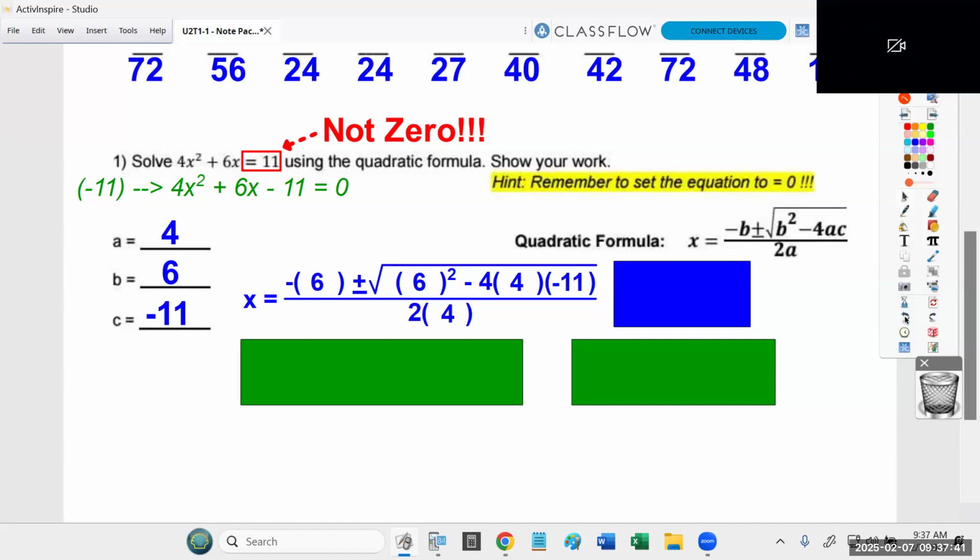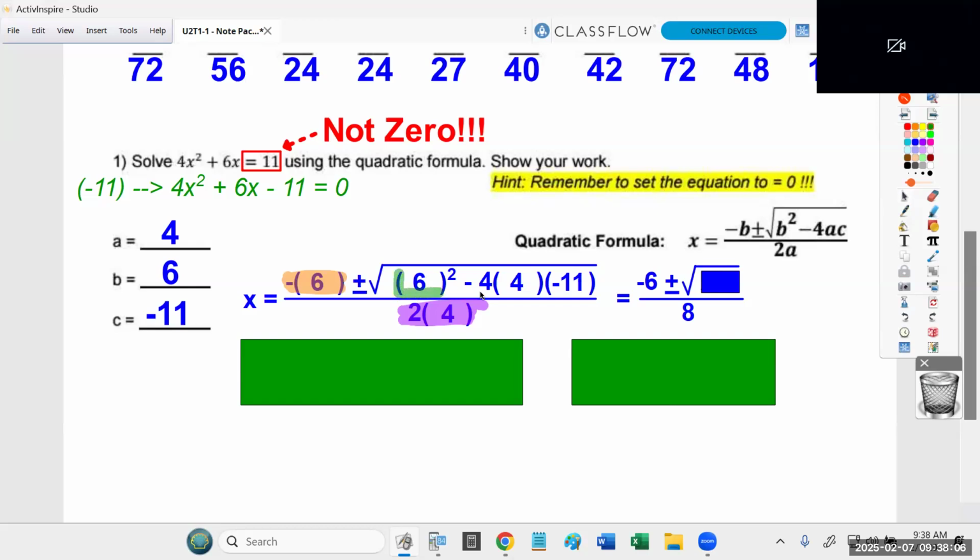Now, one of the things that I stressed yesterday is I would really encourage you all to think of this as 3 different problems that you need to simplify. And I like to start by simplifying those 2 pieces first. Okay, a negative 6 is just negative 6, and a 2 times a 4 is an 8. Okay, so that's where the negative 6 comes from. That's where the positive 8 comes from. And then it's a matter of just figuring out what's inside the square root.